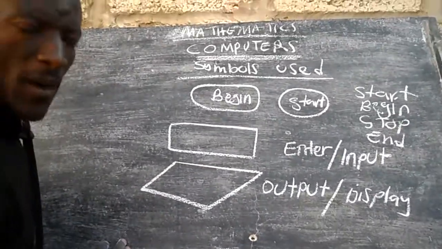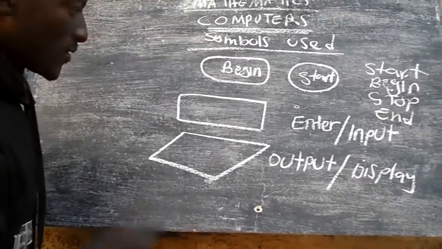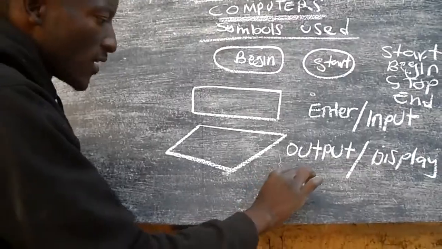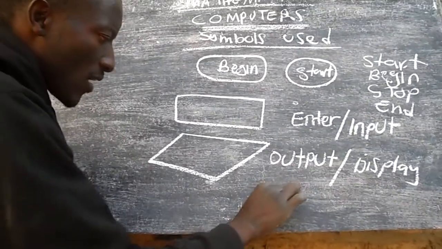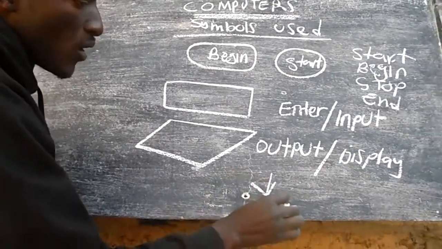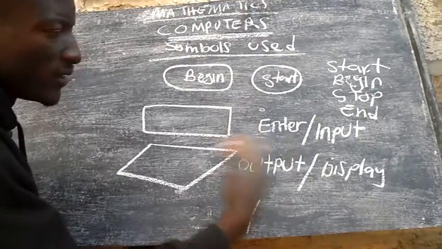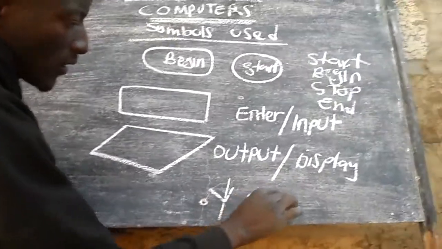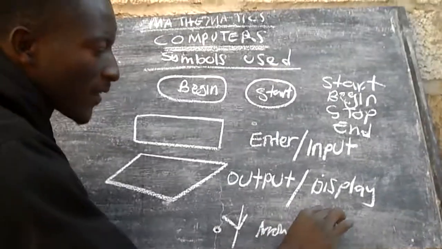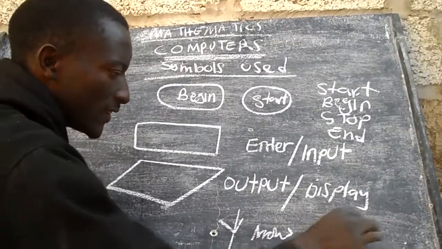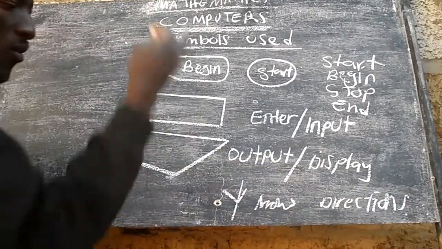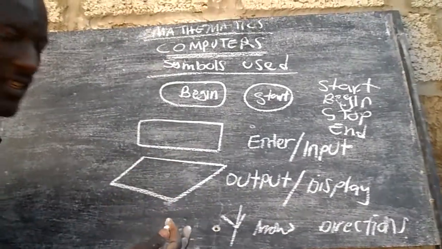The other symbol that we must know is the arrows. The arrows will show you the flow direction. They are used for directions. They will point the instructions.